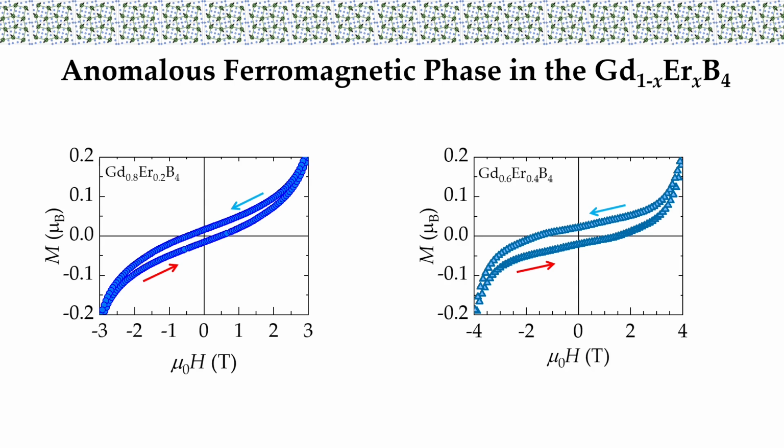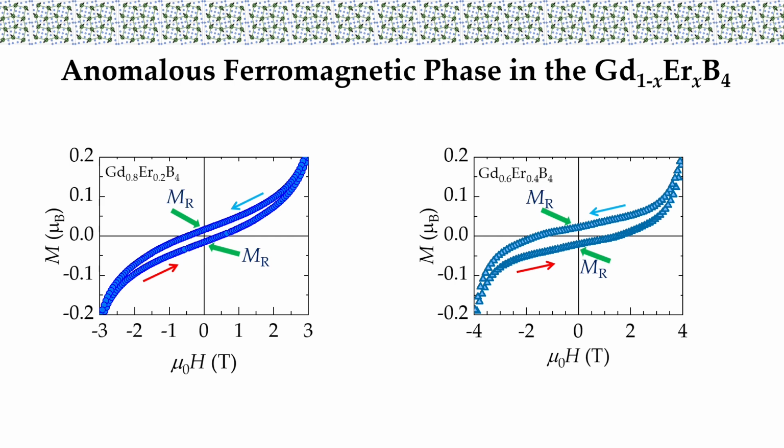gadolinium tetraboride structure, a ferromagnetic phase is induced. This means that we observe magnetic hysteresis in the gadolinium and erbium solid solutions. Consequently, we can see the presence of a coercive field and remnant magnetization in the hysteresis curve.